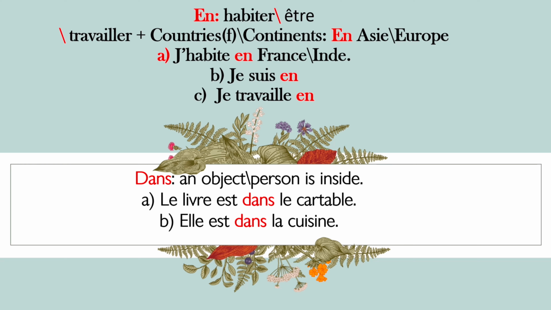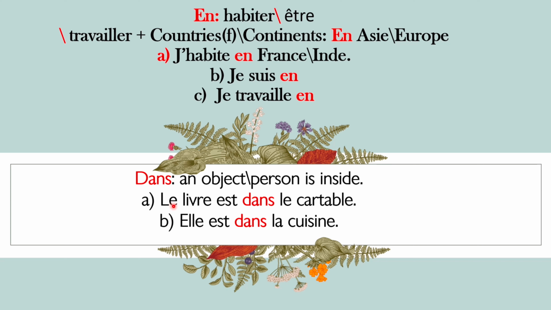And again, if you have to use the être verb, je suis en France, I am in France, je suis en Inde, I am in India. Again, je travaille en France or je travaille en Inde, I work in France or I work in India. Okay. So in these cases, you have to use "en". It's compulsory.